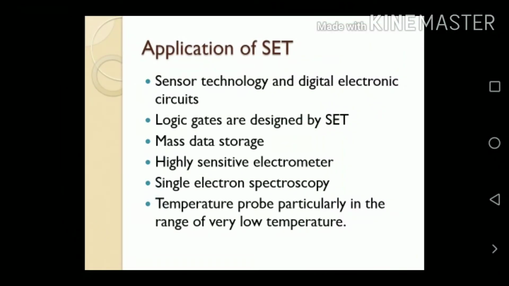Next we discuss the various uses or applications of SET. SET is used in sensor technology and digital electronic circuits. Logic gates are designed using SET. Nowadays mass data storage uses SET, as well as highly sensitive electrometers, single electron spectroscopy, and temperature probes, particularly in the range of very low temperature.